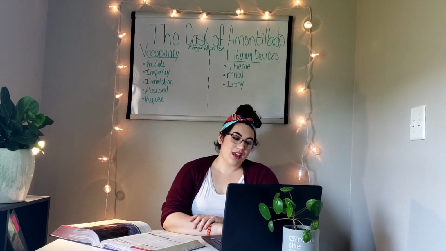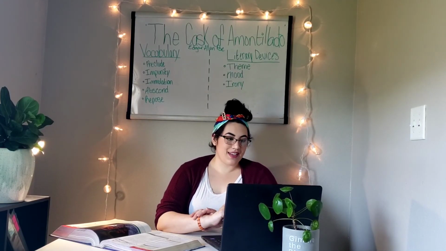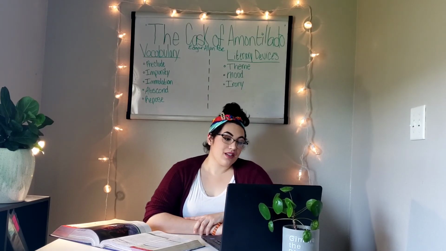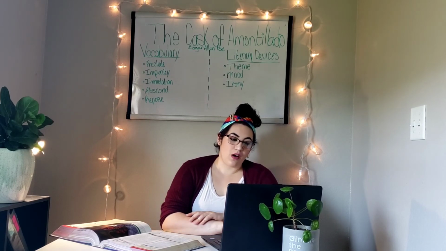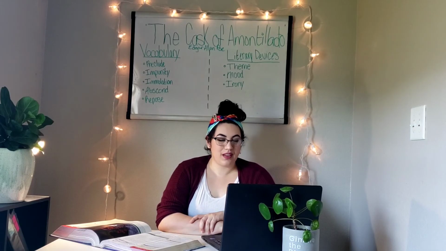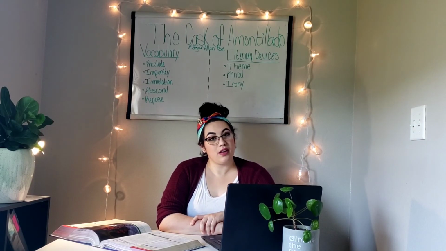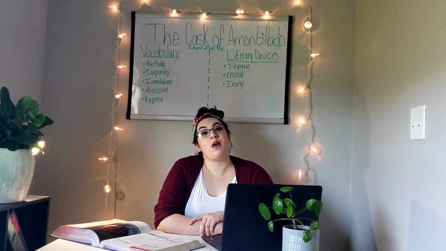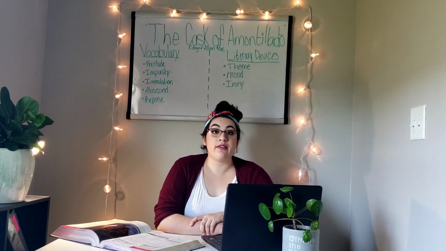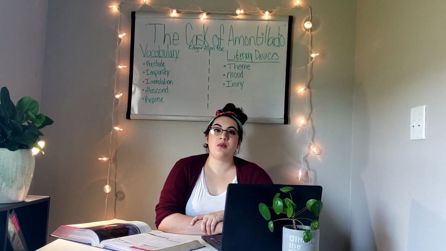For a formative assessment, we will be using paraphrasing. Students will be given key passages from the text to paraphrase in 1 to 2 sentences, in 1 to 2 paragraphs. Then, for our summative assessment, we will be writing a short horror story. These horror stories will be 1 to 2 pages in length, include all 5 vocabulary terms, as well as show how students would utilize the literary devices of theme, mood, and irony in their own work.